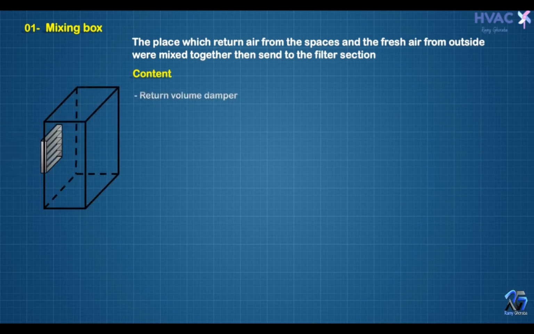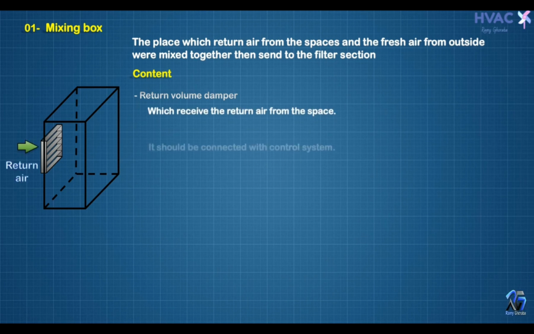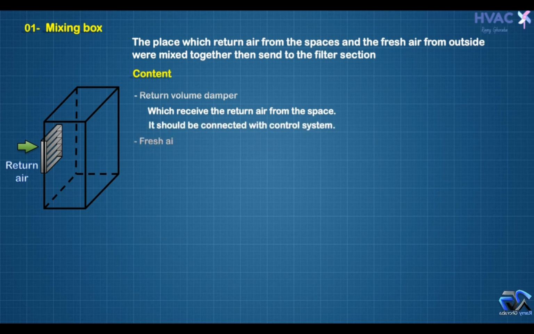Return volume damper, which receives the return air from the space. It should be connected with the control system. That means it will be a motorized return damper, a motorized damper.